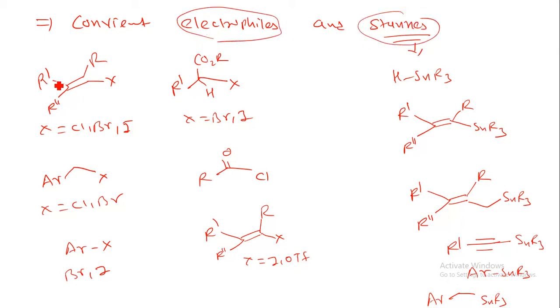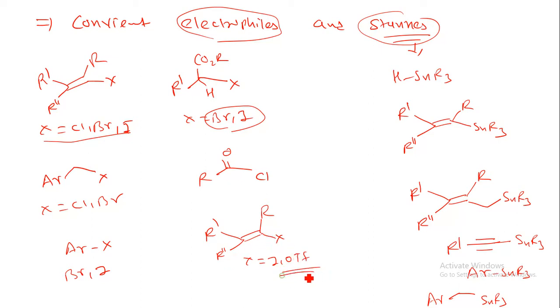So here we can have R1, R2, C=C-X, where X is Cl, Br, I; ArCH2X, where X is Cl, Br; ArX, where X is Br and iodine; R'CO2X, Br and iodine; RCOCl; R1R2C=C-X.